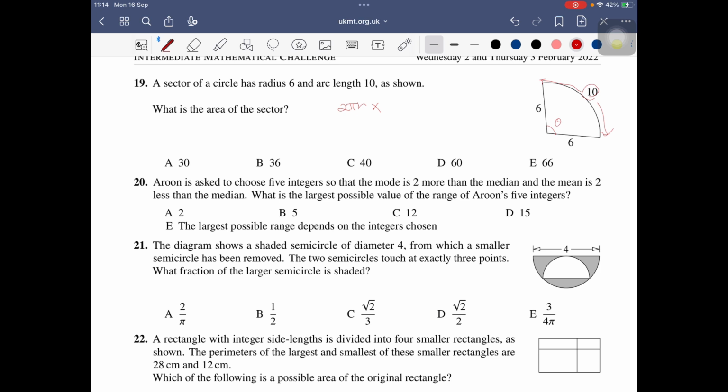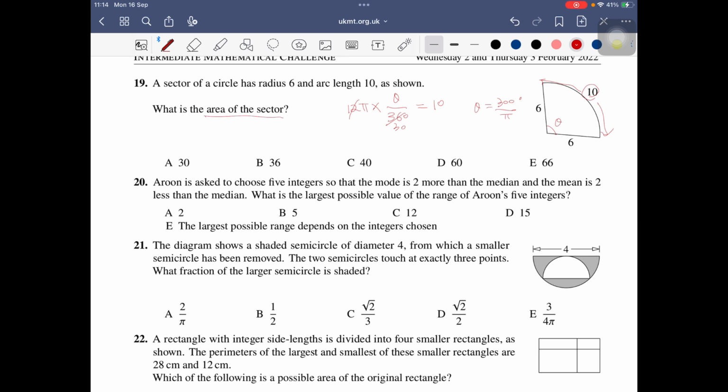So the whole circle means 360 degrees, and now we have only theta. So this made 10, and we know r is 6, so 12 pi. So theta is 300 over pi degrees. This is how we know.